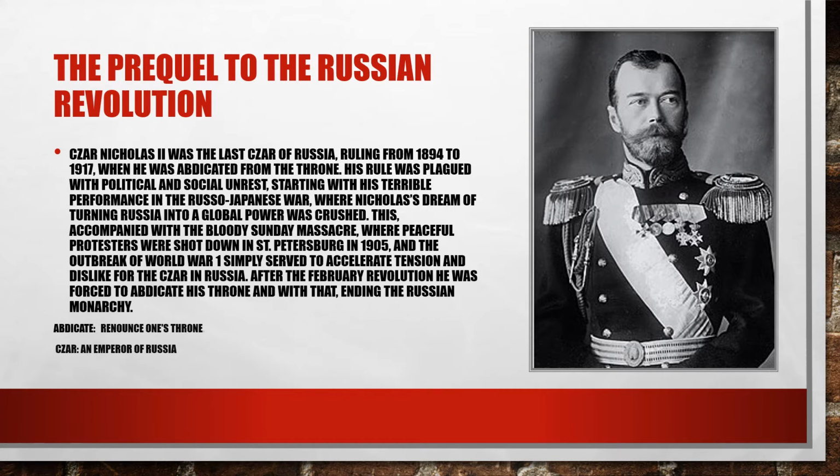Alright, the prequel to the Russian Revolution. Tsar Nicholas II was the last Tsar of Russia, ruling from 1894 to 1917, when he was abdicated from the throne. His rule was plagued with political and social unrest, starting with his terrible performance in the Russo-Japanese War, where Nicholas's dream of turning Russia into a global power was crushed. This, accompanied with the Bloody Sunday Massacre, where peaceful protesters were shot down in St. Petersburg in 1905, and the outbreak of World War I, simply served to accelerate tension and dislike for the Tsar in Russia. After the February Revolution, he was forced to abdicate his throne, and with that ending the Russian monarchy.